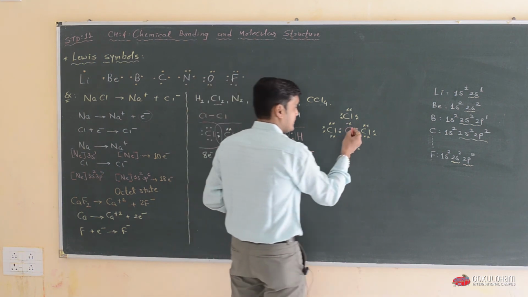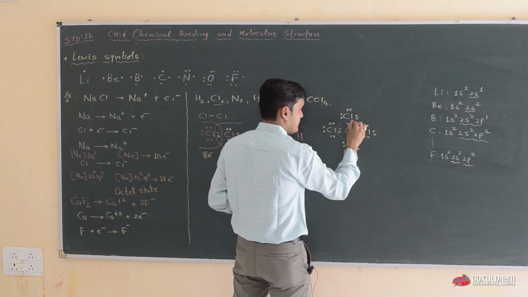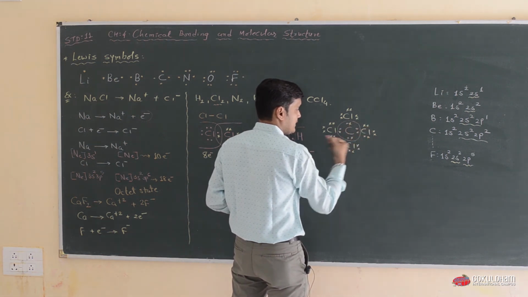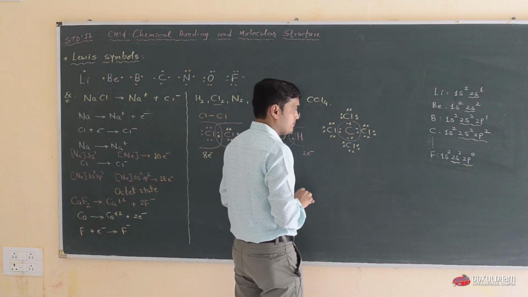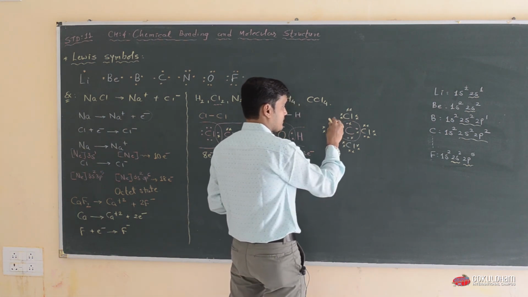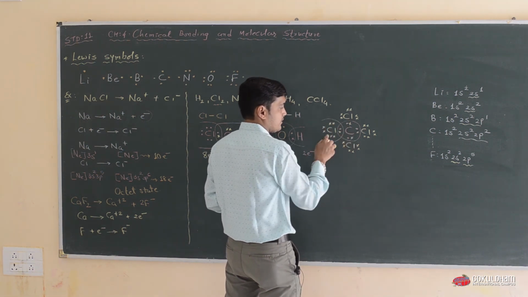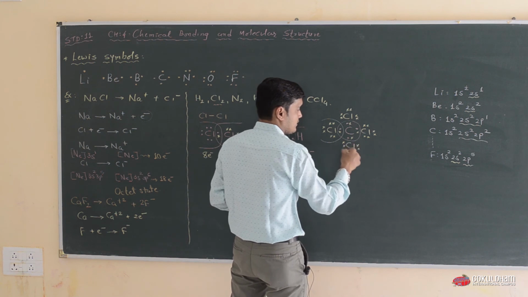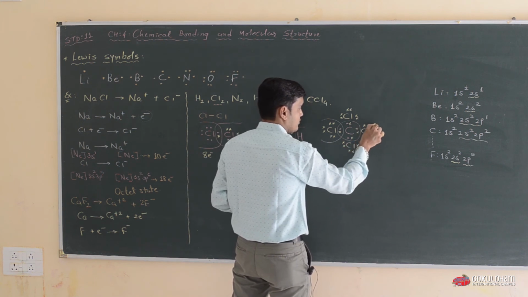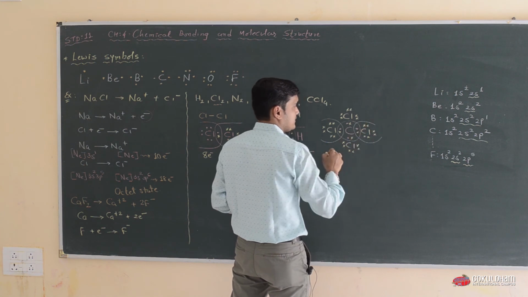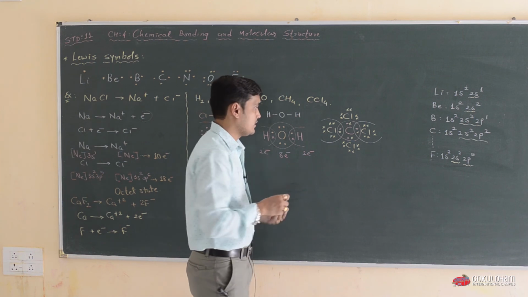You can clearly see this center carbon has 8 electrons, so the octet of the center carbon is complete, and this is another octet state for chlorine. This chlorine also has 8 electrons, this chlorine also has 8 electrons, you can calculate like this, and this chlorine also has 8 electrons.